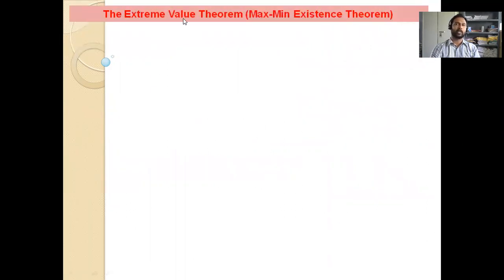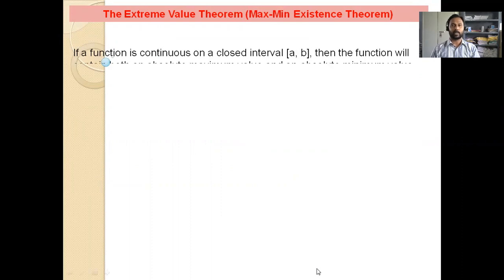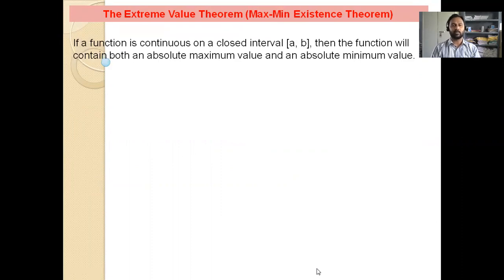The extreme value theorem, maximum and minimum values. If a function is continuous on a closed interval AB, then the function will contain both an absolute maximum value and an absolute minimum value. How to find the values? See, here is a function.